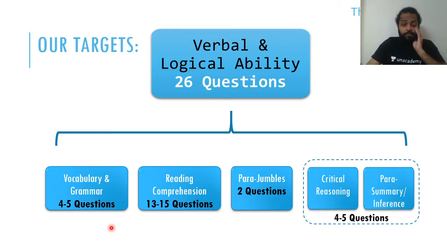The first is vocabulary and grammar. Guys, this comes from the analysis of the last 5 to 7 years papers of XAT, actual XAT papers. So 4 to 5 questions out of these 26 questions will pertain to the topics of vocabulary and grammar, out of which it is heavily indexed towards vocabulary. Grammar is hardly there; maybe in 2 or 3 years, you'll come across 2 questions across a period of 3 years. So out of these 5 questions, 4 of them will be vocabulary, 1 maybe a grammar,